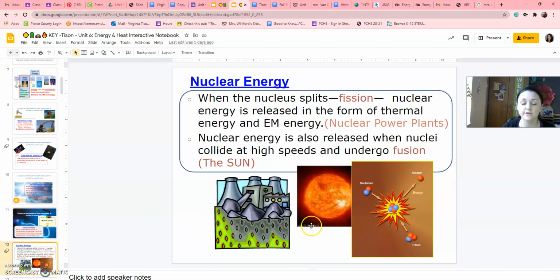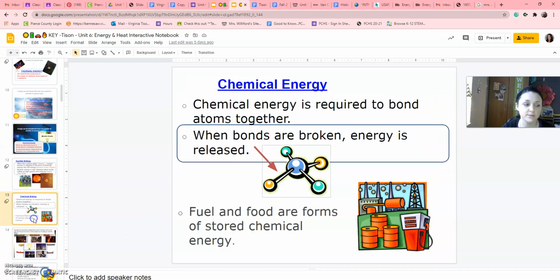All right, and then nuclear energy. We've talked about this before. It's when fission happens. So nuclear energy happens in power plants a lot of times, or the sun. Remember, fusion happens in the sun, fission happens in power plants.